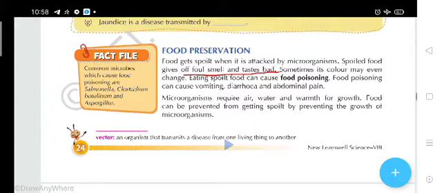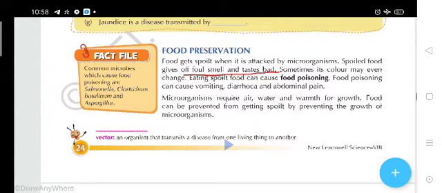Eating spoiled food can cause food poisoning. Food poisoning can cause vomiting, diarrhea and abdominal pain. So students, if you are eating spoiled food, what kind of problems can you face? The problems you can face are vomiting, diarrhea and abdominal pain. Vomiting means the digestion process will not take place properly, and in diarrhea, a lack of water will take place in your body.